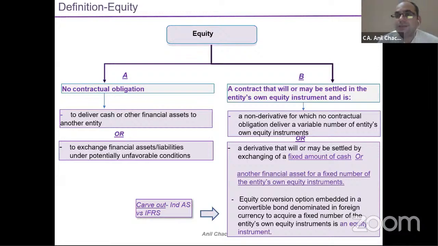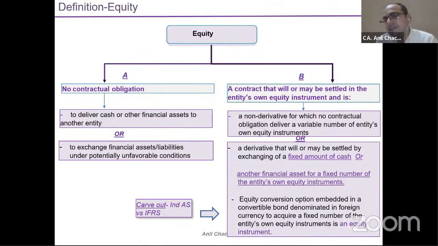The question is, how would you classify these foreign currency convertible bonds, whether it's equity or liability? Under IFRS, it is a part of liability, because the number of shares is not fixed. Because of foreign exchange fluctuation, you will issue a variable number of shares.